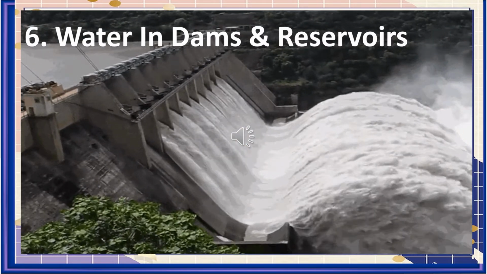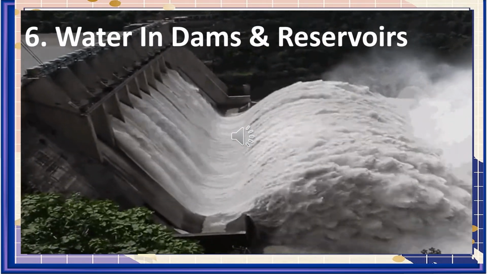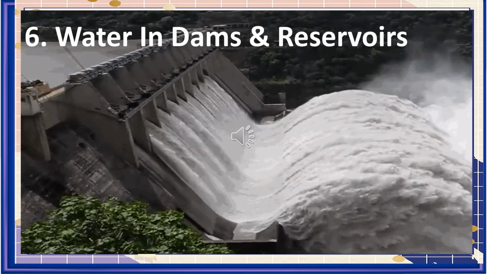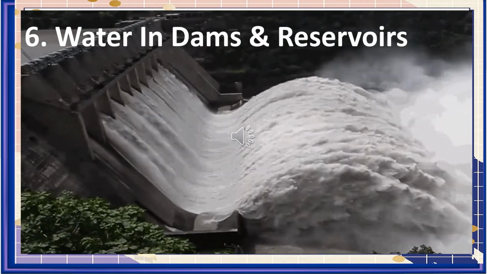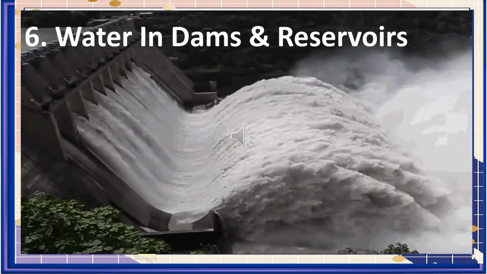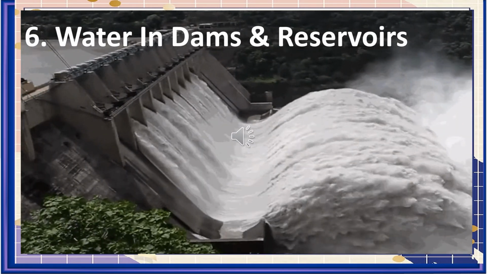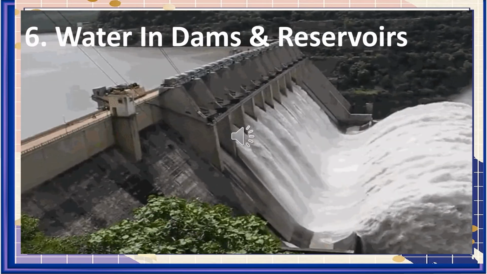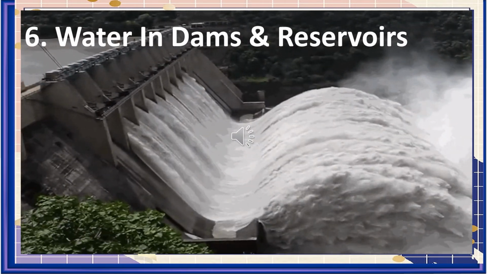6. Water in dams and reservoirs. The water that is held in dam reservoirs for various purposes like generating electricity in hydropower plants, irrigation, prevention of flood, human consumption, industrial use, etc., possesses some amount of potential energy.